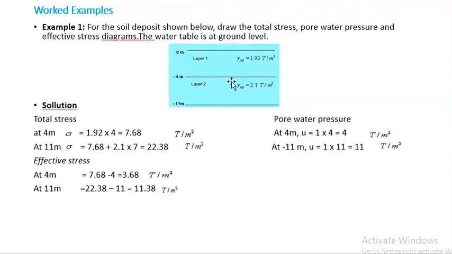And pore water pressure for 4 meter will be 4 ton per meter square. For 11 meter it will be 11 ton per meter square. And effective stress will be this minus this. At 4 meter, 7.68 minus 4, so it will be 3.68, and at 11 meter it will be 22.38 minus 11, so 11.38 ton per meter square.